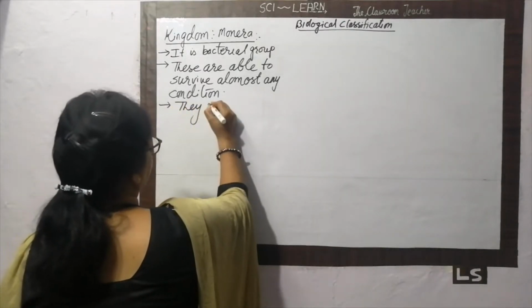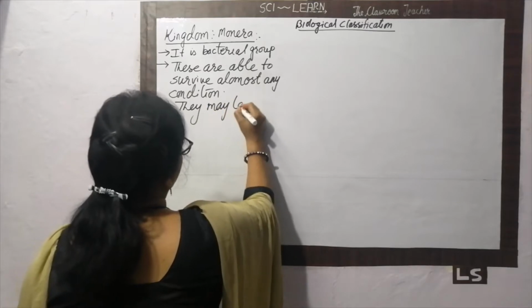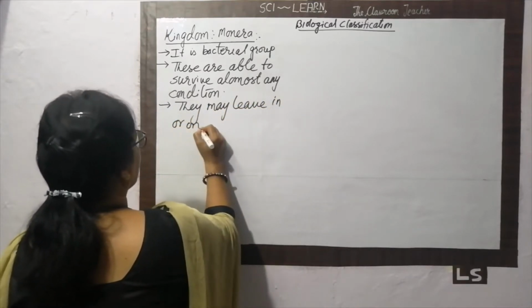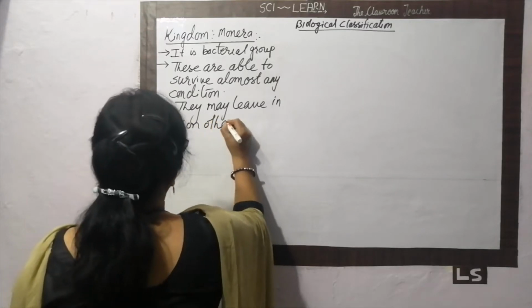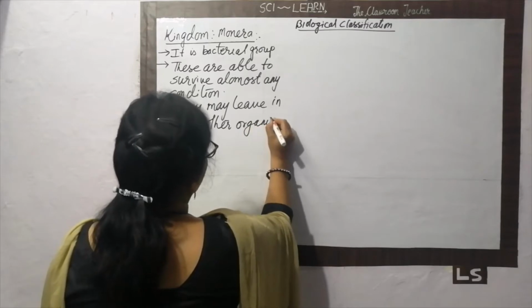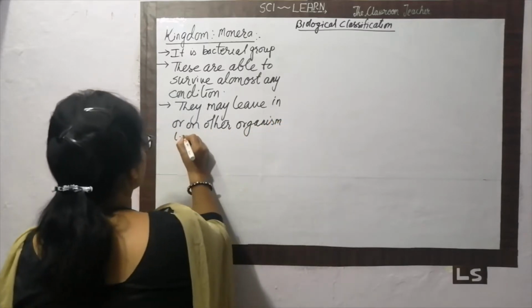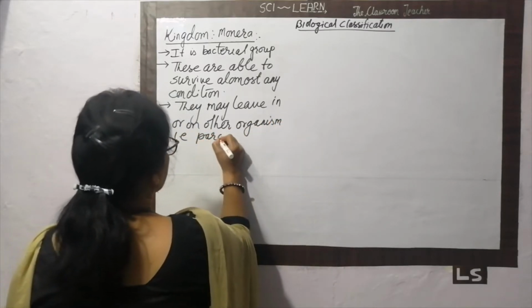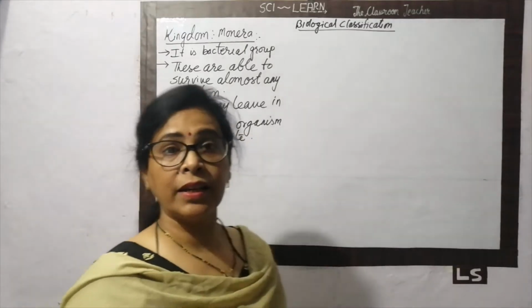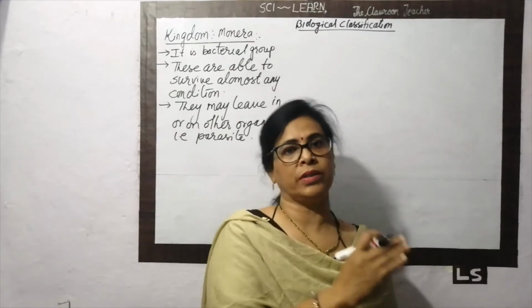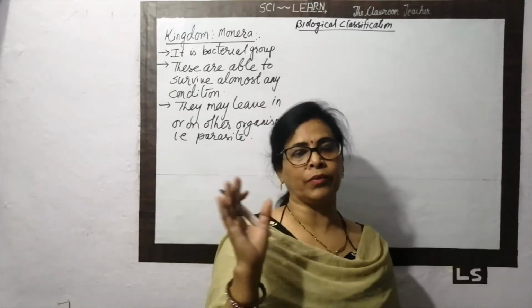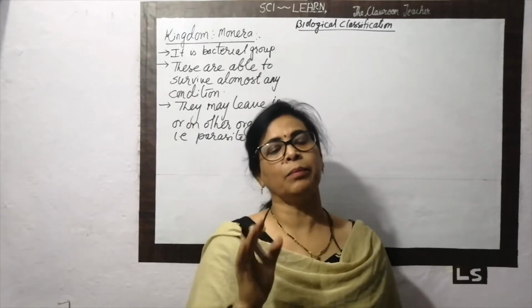They may live in or on other organisms. If they are living inside the organism, they are called endoparasites, and if they live outside the organism, they are called ectoparasites. So there are 2 types of parasitic nature present in bacteria.